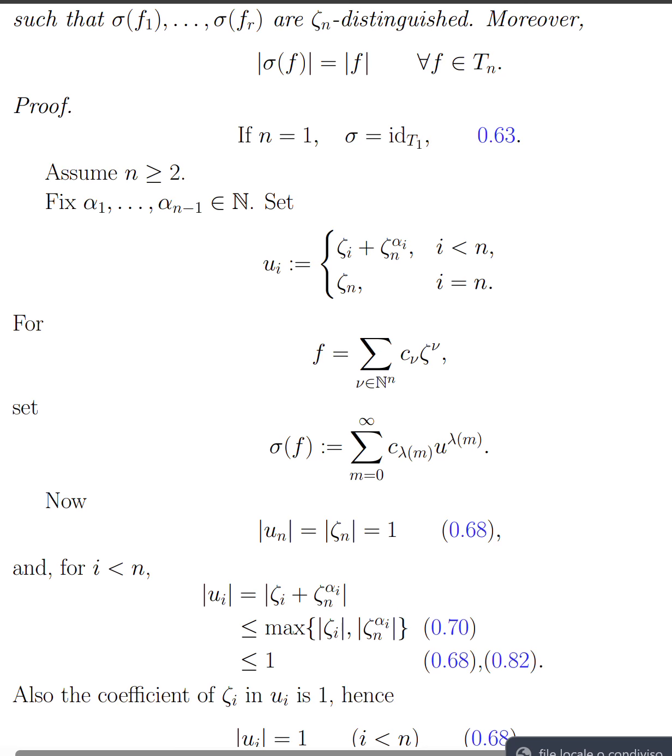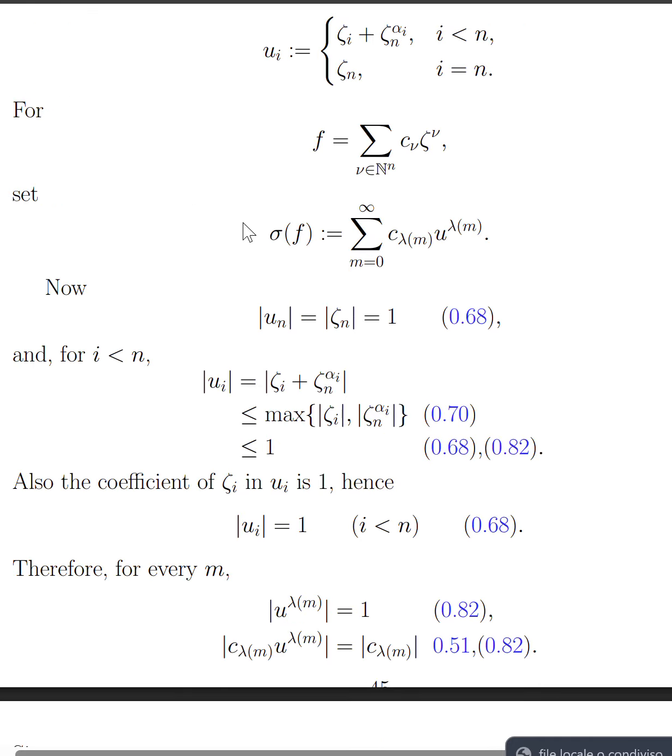Why? Because of the ultrametric triangle inequality, the norm of a sum is at most the maximum of the norms of the summands. Each summand has norm at most 1. The variable has norm 1, and the power of the last variable also has norm 1 because the norm is multiplicative. So the norm of the sum is at most 1.